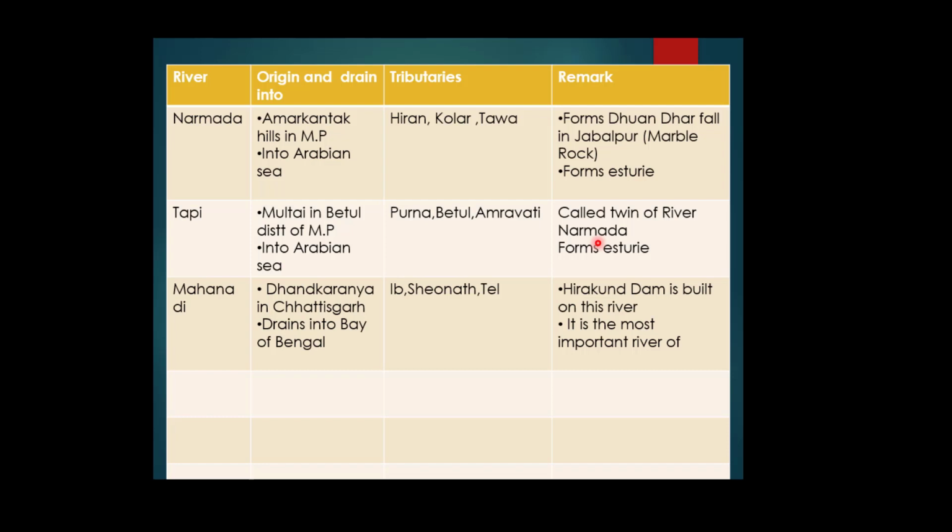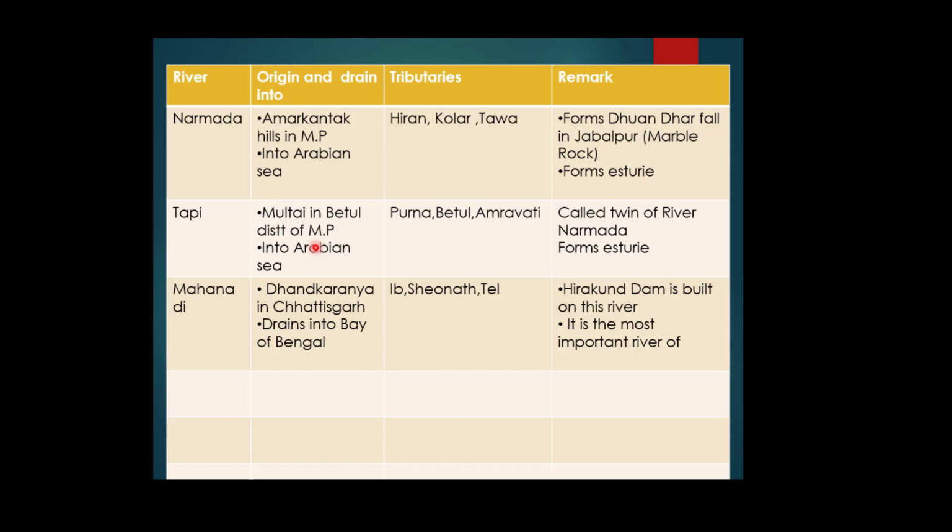water into the Arabian Sea. So now the second river under the peninsular part of India is river Tapi. It is also flowing in the Rift Valley, as in the case of river Narmada.